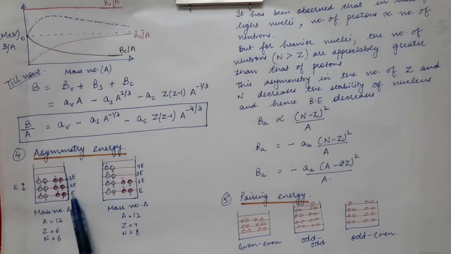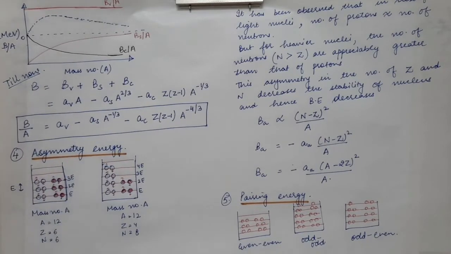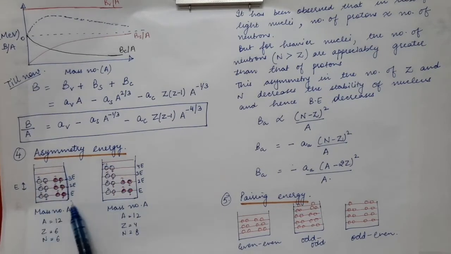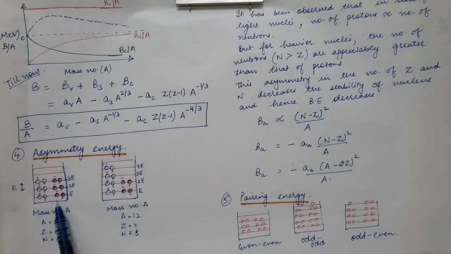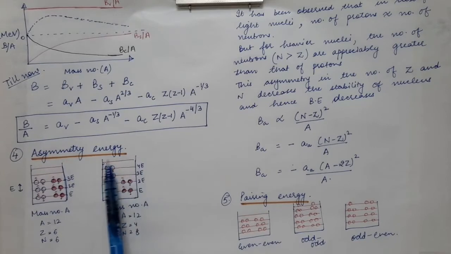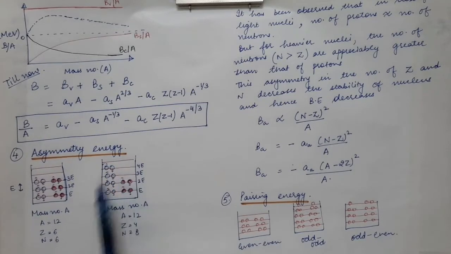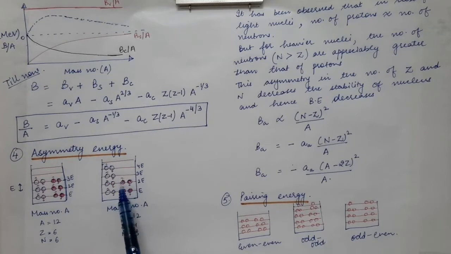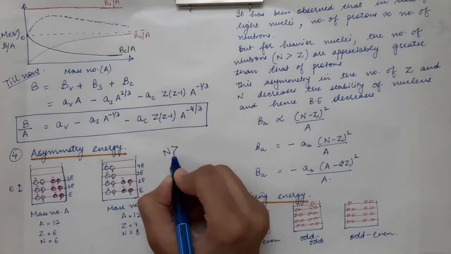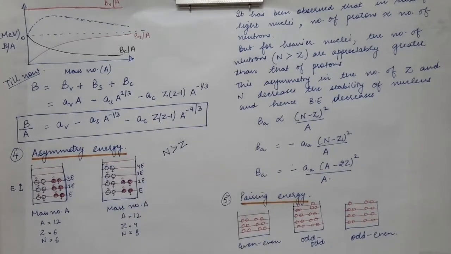When you add up the energies of all the nucleons, you get the total energy of the whole nucleus. You will find that the energy of the nucleus in which there is symmetry in the arrangement of neutrons and protons is less than that of the nucleus in which there is asymmetry in the arrangement of nucleons, that is, where the neutron number is greater than the proton number. We know that in heavier nuclei the neutron number is significantly greater than the proton number.